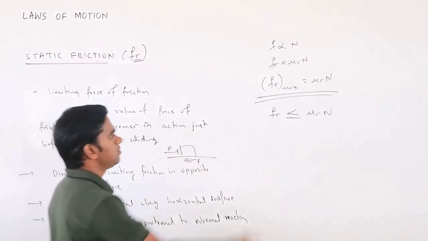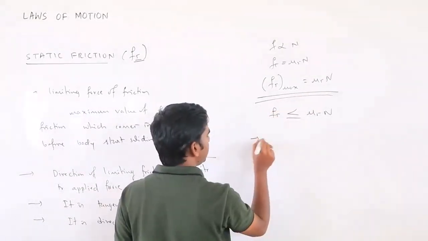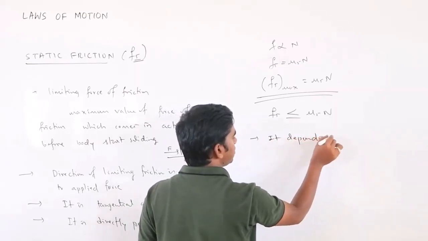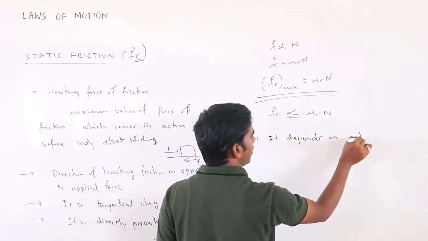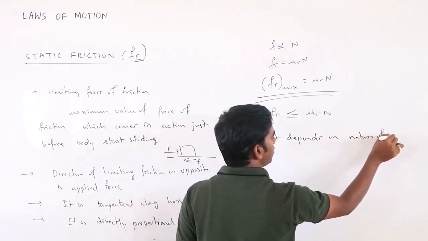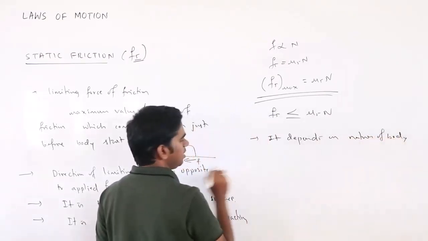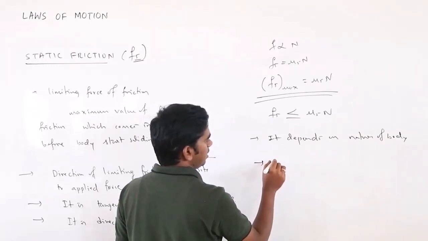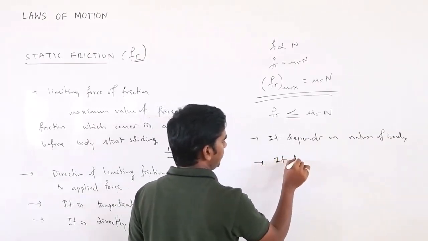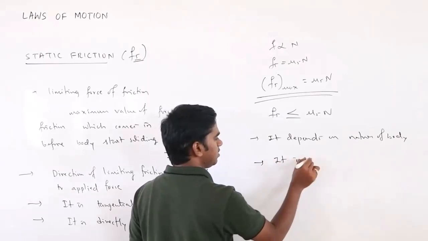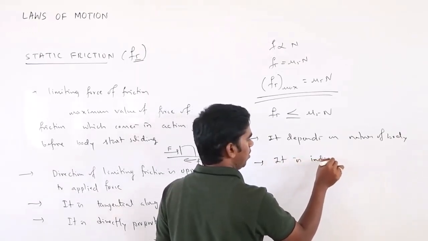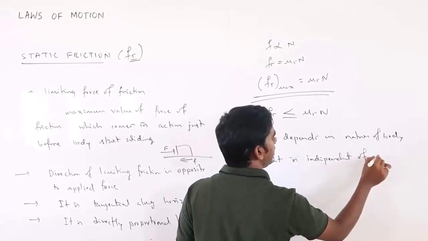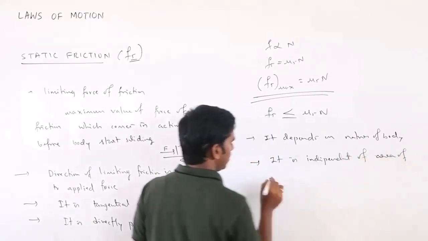Again from this we can conclude that it depends on the nature of the body or object sliding. And you can write one more thing: it is independent of the area of contact.